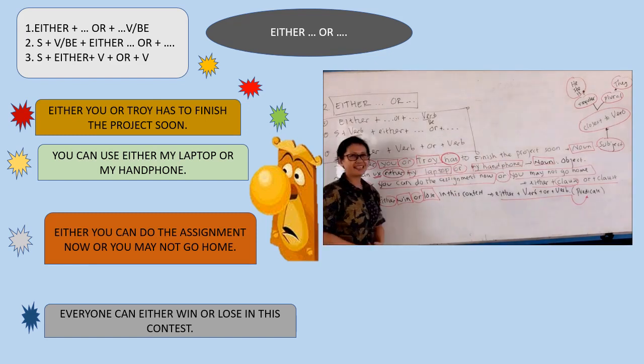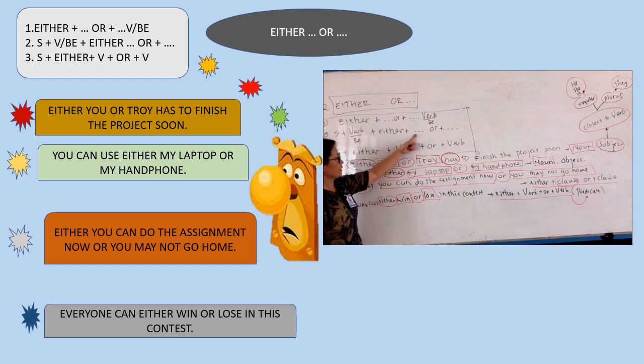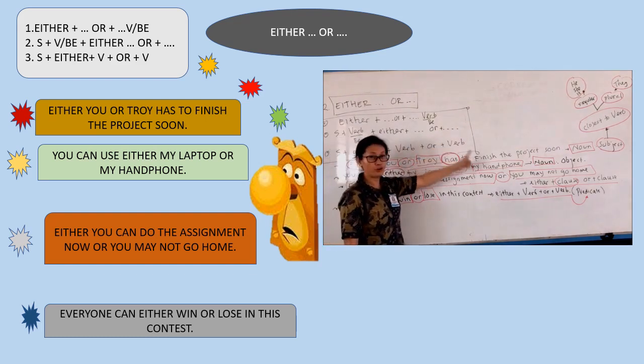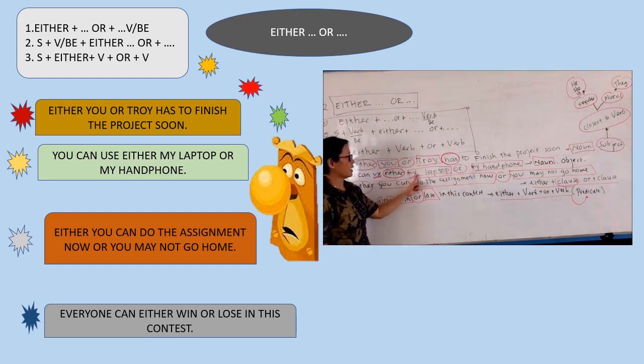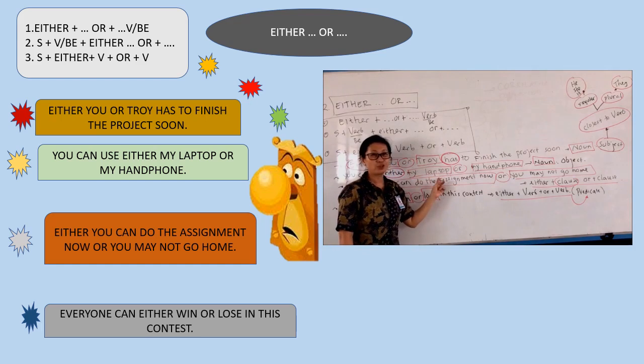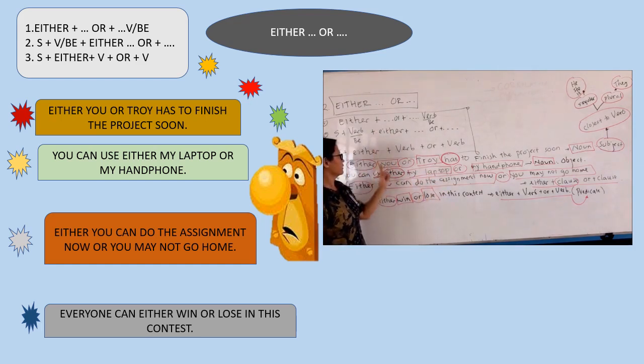Let's continue to the second example. Here, you can use either my laptop or my handphone. Now we can apply this pattern, right? You can use, verb, either my laptop or my handphone. So here, this conjunction connects nouns as an object, right? So you can apply this pattern like this. Clear, right? Good. Now the third.